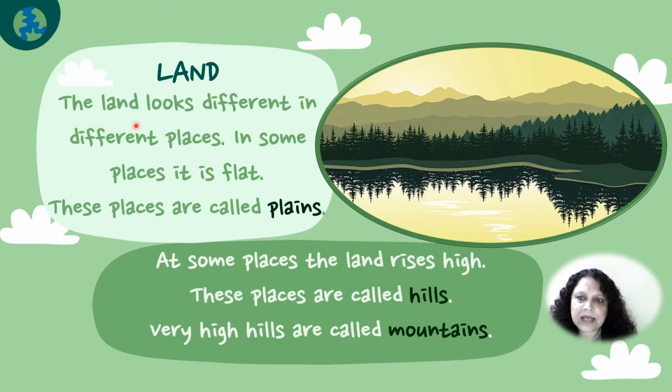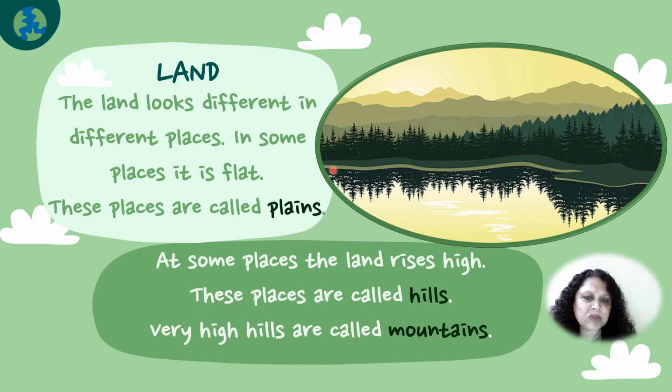Land. The land looks different in different places. In some places it is flat. These places are called plains. At some places the land rises high. These places are called hills. Very high hills are called mountains.